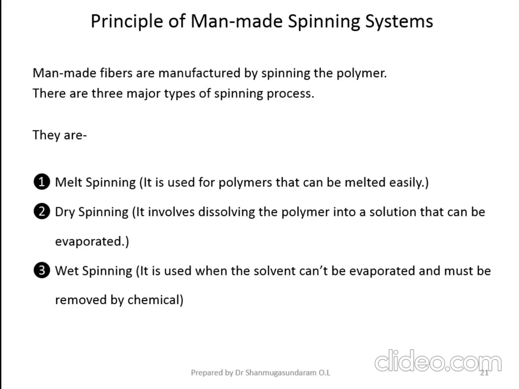The third one is wet spinning technology. Wet spinning technology is used when the solvent cannot be evaporated. Sometimes you have to dissolve the polymer chips in a particular solvent, and the solvent may not be evaporated. It is very difficult to evaporate the solvent. In that situation, you have to select wet spinning technology for the production of filament.